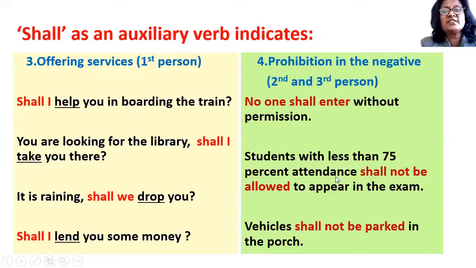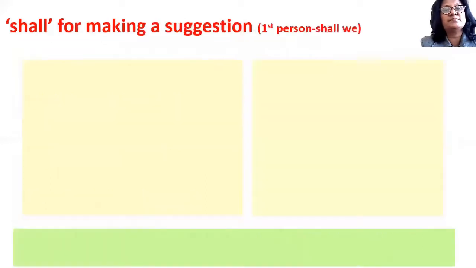Students with less than 75% attendance shall not be allowed to appear in the exam. So again it indicates that students with less than 75% attendance are prohibited to appear in the exam. Prohibited means not allowed. Vehicles shall not be parked in the porch. So shall not be parked indicates that the parking of vehicles in the porch is prohibited. It's not allowed. So in the negative, shall can mean prohibition with second and third person.